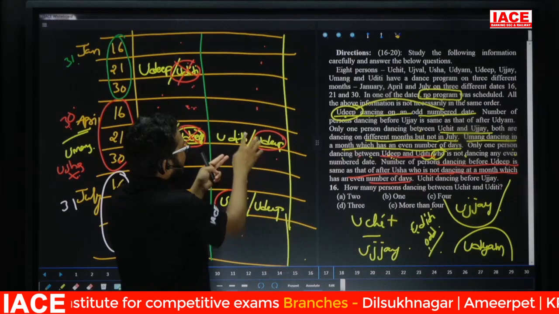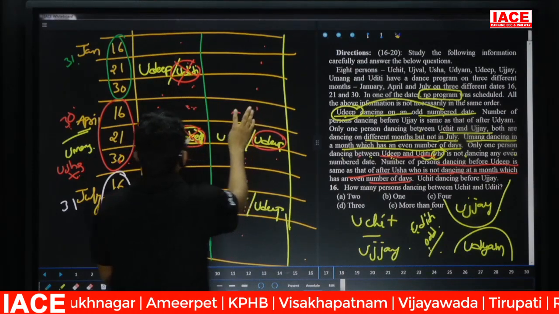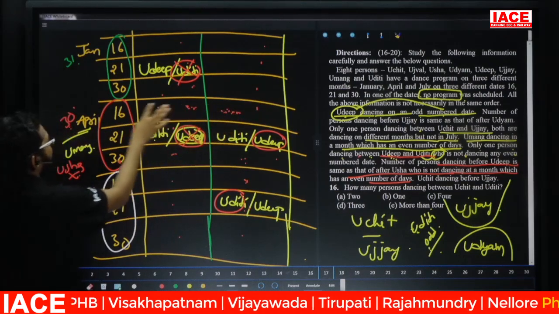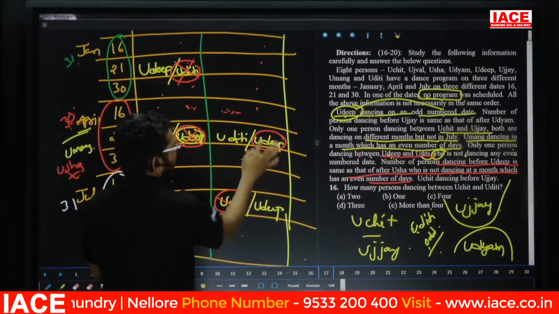Then 3. Next 4 program. This one is what? Here Usha. But Usha does not have the program in the month contains even number of days. Then Udupi here, Udip no chance.